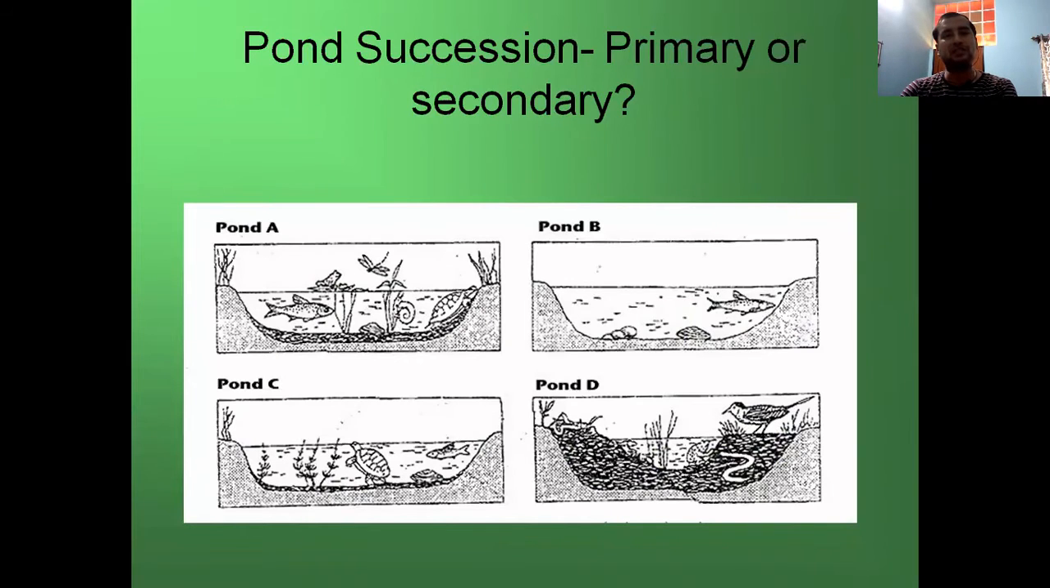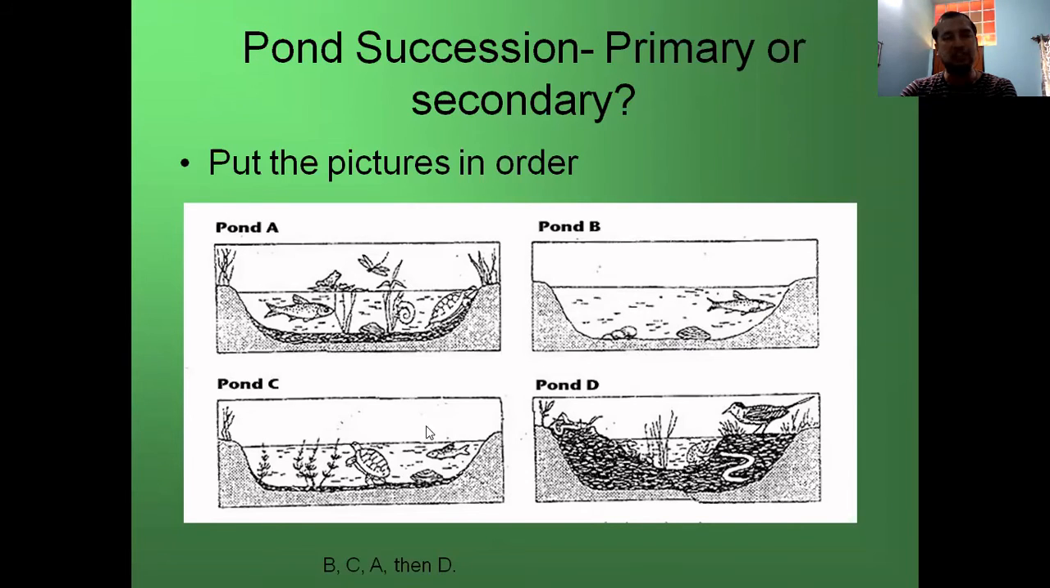Okay. So this is a pond ecosystem: primary or secondary succession? First, if you see, pond A has animals in it, and pond B has very few animals. So put the pictures in order. If you put the pictures in order of succession gradually, it starts from B, when there is a very limited number of animals and no such vegetation.